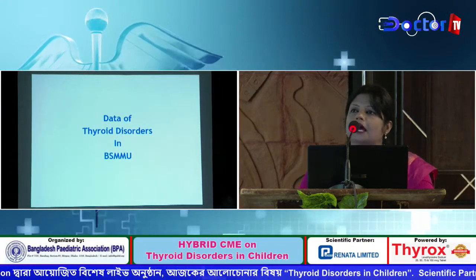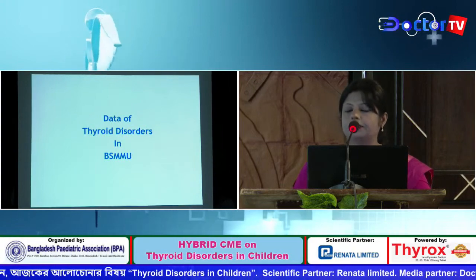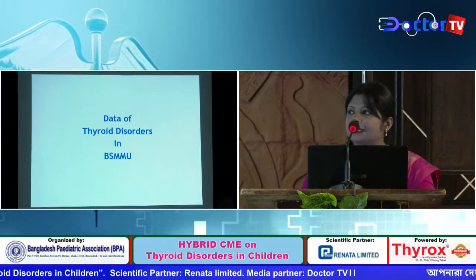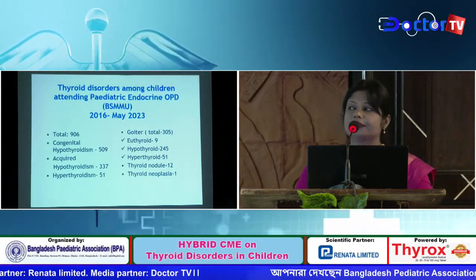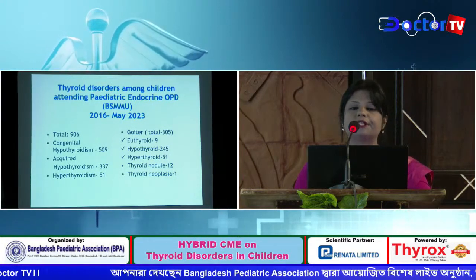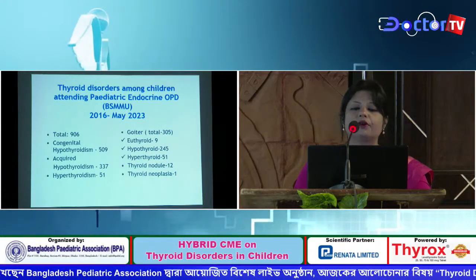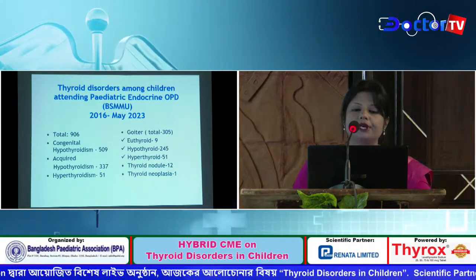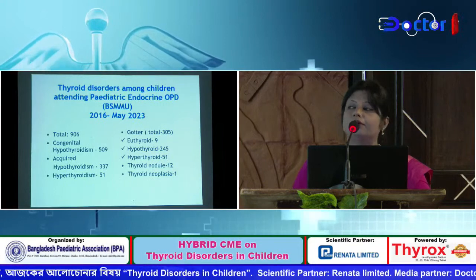With this, I'm ending the clinical profile of the patients with thyroid disorders. And now here are some data of thyroid disorders in BSMMU. From 2016 to May 2023, total 906 patients presented with thyroid disorders. Among them, the prevalent were congenital hypothyroid, 509, followed by acquired hypothyroid, 337, and then hyperthyroid, 51 patients.